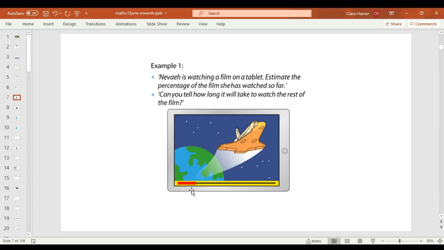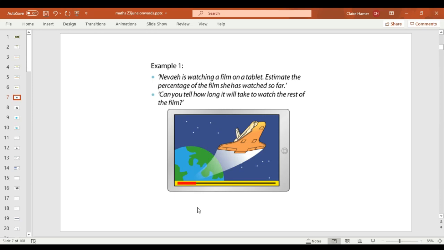So look here, so you need to imagine that at the very end of this bar is 0%, because that would mean that nothing's been watched. And at the end of the bar, that would be 100%. That would be the full amount complete. The film's finished. Now, you may want to do some jotting, so I guess you'll have to point to this with your finger on screen. What percent would you place here? So what percentage of the film has she watched so far?